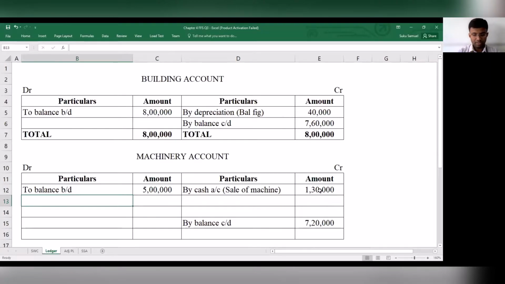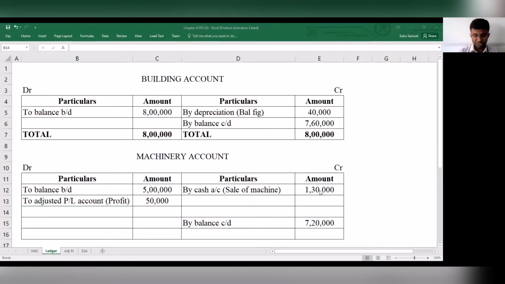Next, to adjusted profit and loss account. You have to transfer out the profit that you have made. How much is the profit? Profit is 50,000. The profit of 50,000 has been transferred to your adjusted profit and loss account.